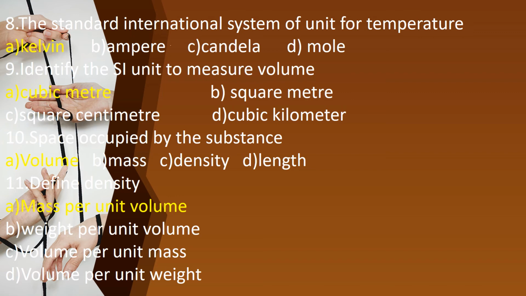And then ninth, identify the SI unit to measure volume. Cubic meter. And then 10th, space occupied by the substance, that is volume. Option A, volume. And then define density: mass per unit volume.